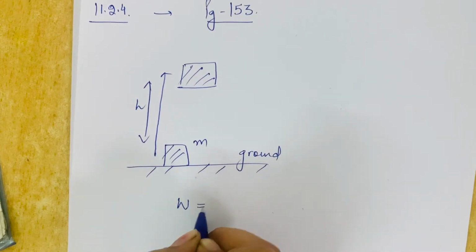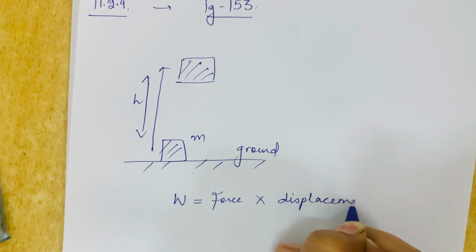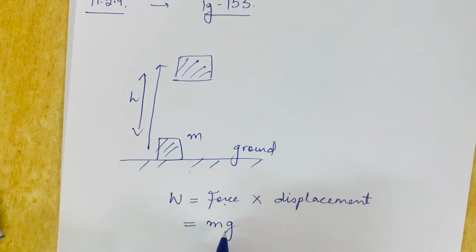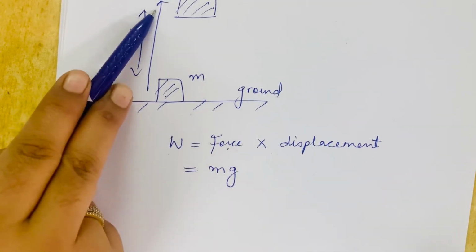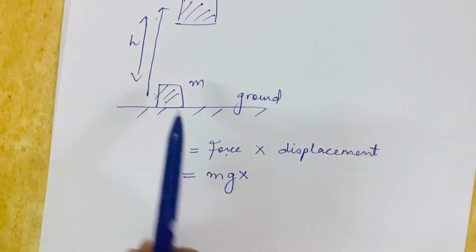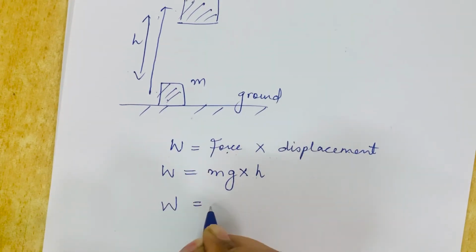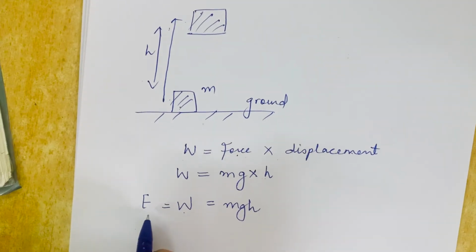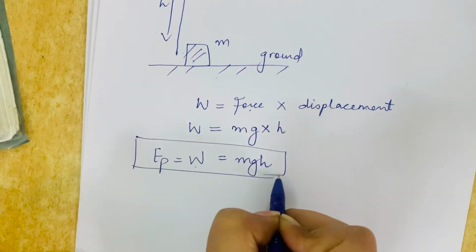We know that the formula for work is force multiplied by displacement, and the formula for force is mass into acceleration. But here I am taking acceleration due to gravity, because you have raised the object opposite to that of gravity. Suppose here you can see that I have displaced it through a distance h. So when I substitute this value, the value of work done is mgh, and we know that the ability to do work is nothing, just energy. So the value of potential energy here is mgh.